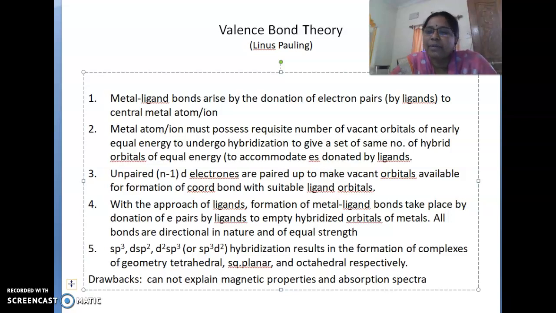If there are 3 vacant orbitals, obviously 3 ligands are going to occupy them. If there are 6 ligands and only 3 vacant orbitals in the d orbital, then it goes to the next s orbital and the next p orbital. Depending upon this, we are going to predict the hybridization of the complex. So what are the various hybridizations, and based upon these hybridizations, what are the various geometries we are going to predict, or from geometries we are going to draw the shapes of complexes.